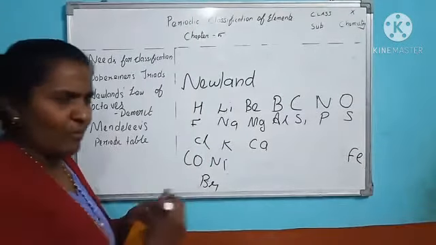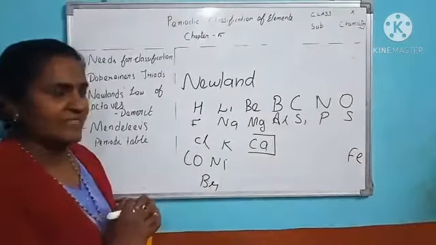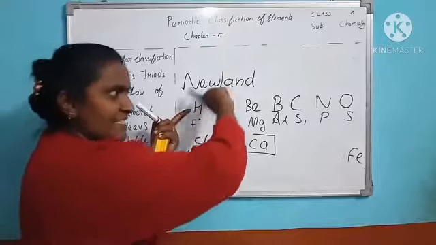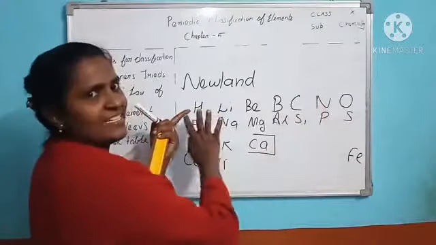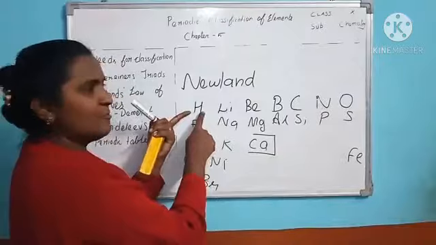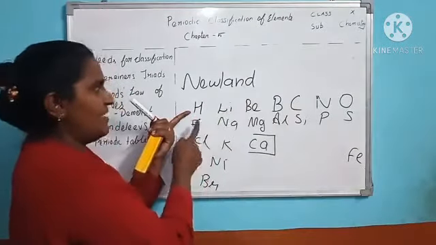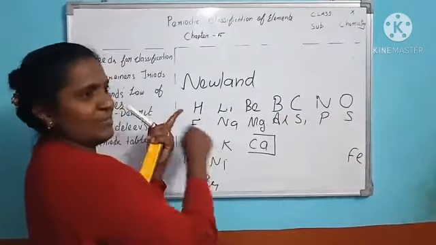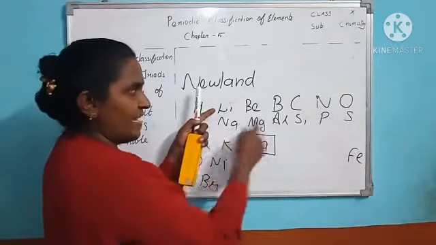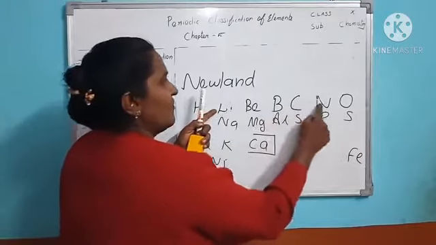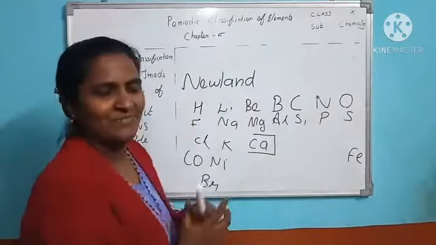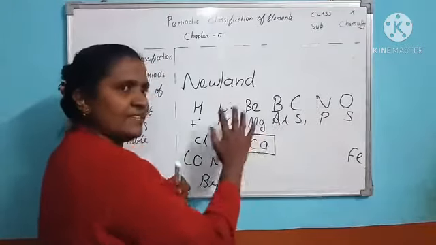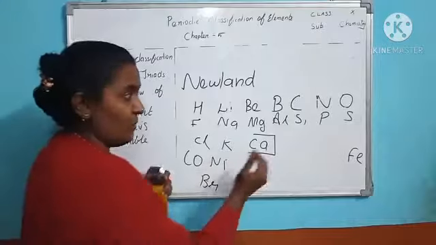But his law was obeyed only up to calcium. The first element is hydrogen. Hydrogen is similar to its 8th element. It is arranged in increasing mass. Hydrogen's property is similar to its 8th element, fluorine. 1, 2, 3, 4, 5, 6, 7, 8. These 2 have similar properties. Lithium is similar to its 8th element, sodium. 1, 2, 3, 4, 5, 6, 7, 8. Lithium and sodium. And beryllium is similar to its 8th element, magnesium. Like that they have similar properties. But this law was obeyed only up to calcium.